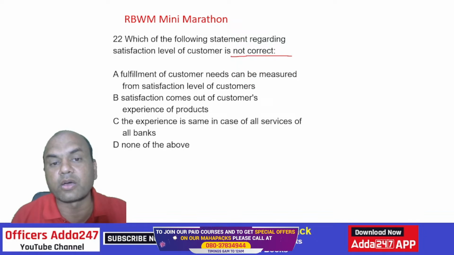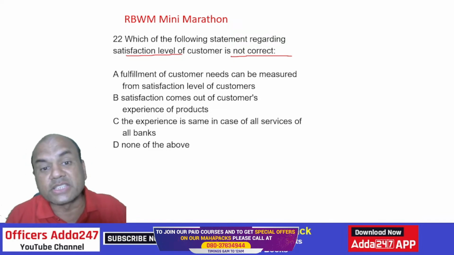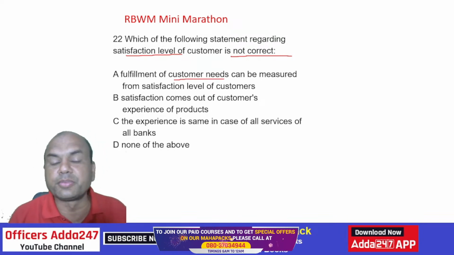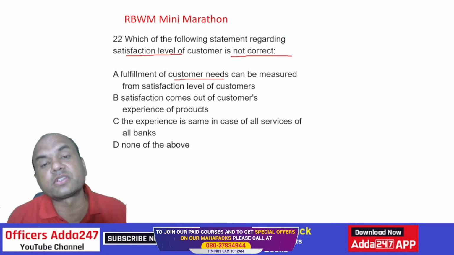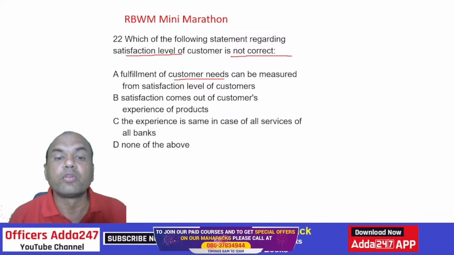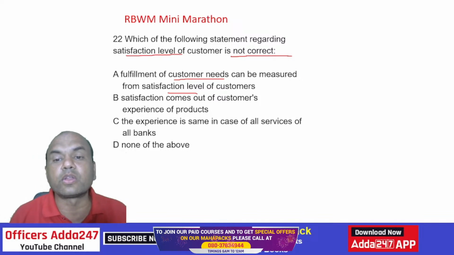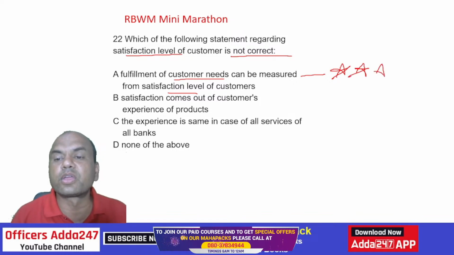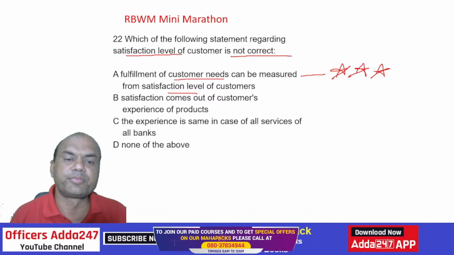Which of the following statements regarding the satisfaction level of the customer is not correct? Fulfillment of the customer needs can be measured through satisfaction level of the customers. Means if I have come to the branch, whether I am satisfied by your service or not. How will you know? From the satisfaction level. In online banking we generally take those star ratings. Nowadays all the customers are online, so we give them 5-star, 3-star ratings. That is generally the satisfaction level.